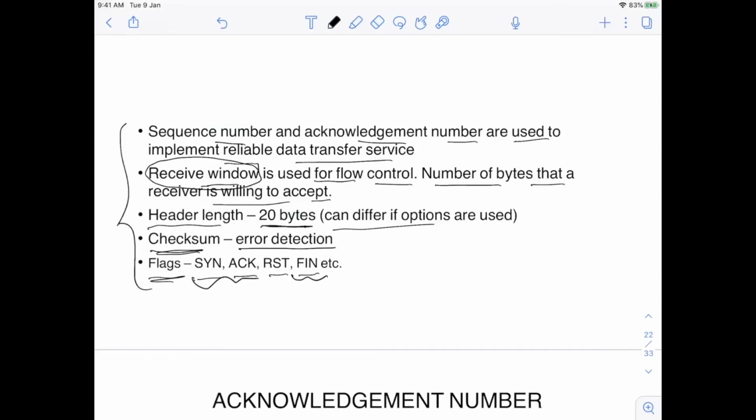So that's all for this video. In the next video, I will discuss TCP three-way handshake, and there I will make you understand what this sequence number and this acknowledgement number are. We'll also discuss some important flags such as SYN and ACK flags in the next video.